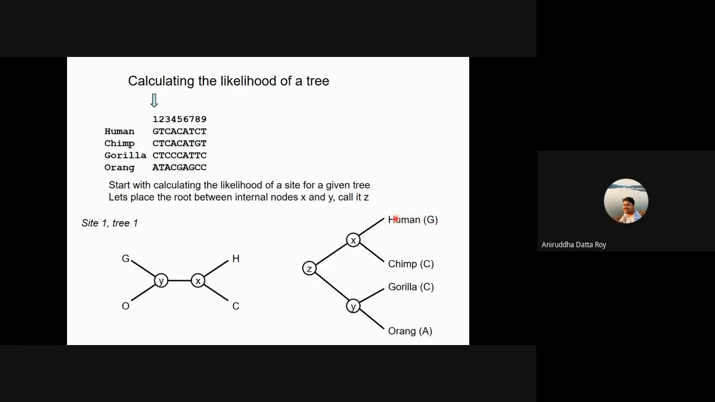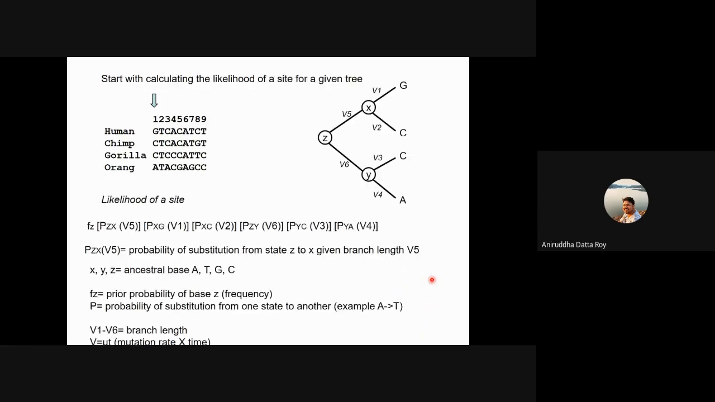And instead of the taxa, you start putting in the character that you have from your data set. So for human, there is a G, for chimp, there is a C, for gorilla, there is a C, and for orang, there is an A. All right. So now, how do you calculate the likelihood of a site, right? Don't worry about all these numbers here. I'll explain them. The likelihood of a site is the prior probability of that state